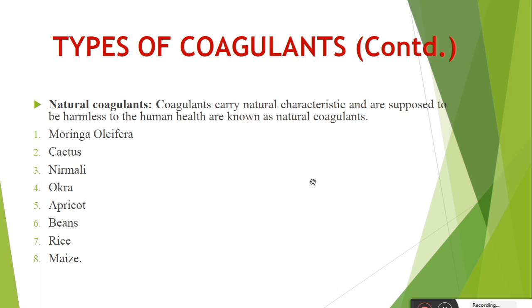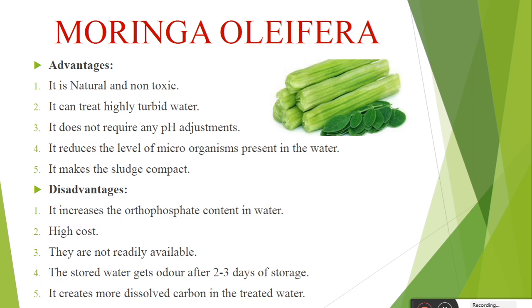Out of these natural coagulants, mostly Moringa oleifera is used as a natural coagulant for water treatment. What are the advantages and disadvantages of Moringa oleifera? The advantages are that it is natural and non-toxic, and it can treat highly turbid water.